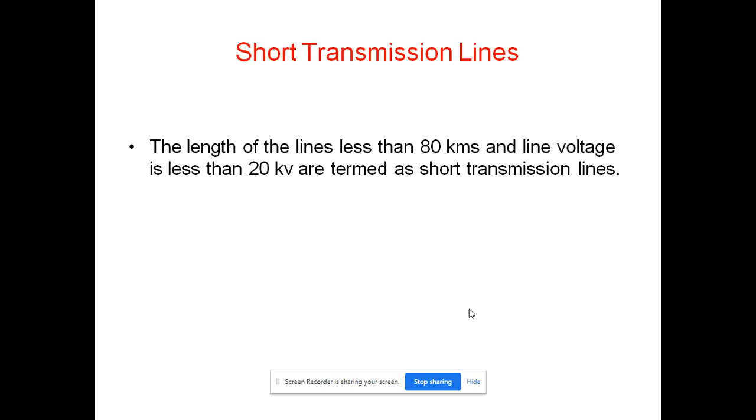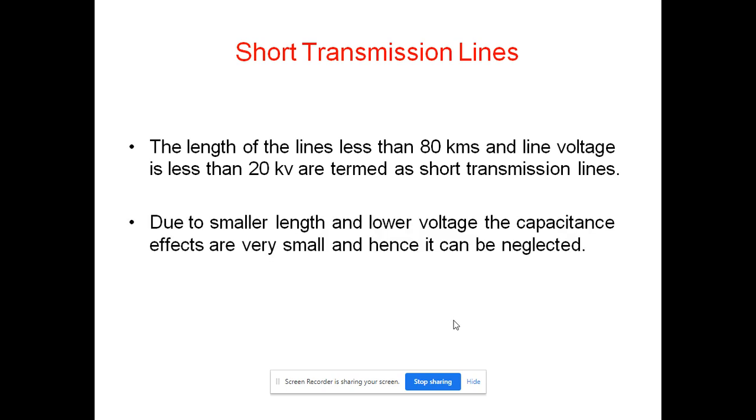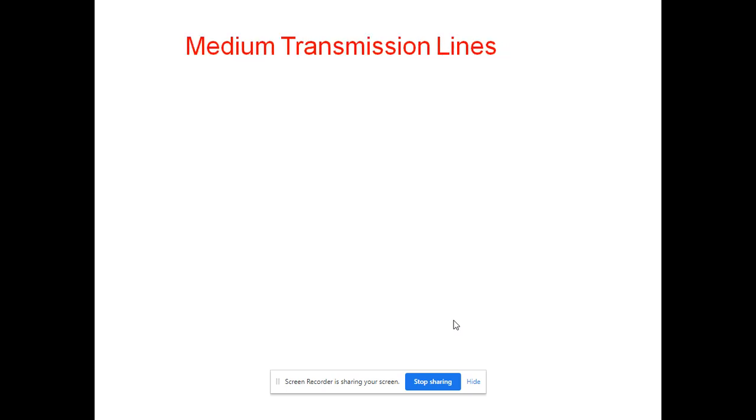Let us see about the short transmission lines. Short transmission lines means the length of the transmission line is less than 80 kilometers and the line voltage is less than 20 kV. Then such a type of transmission lines are treated as short transmission lines. And because of its smaller length and lower voltage, the capacitance effect is very small. So here the capacitance effect can be neglected in these short transmission lines.